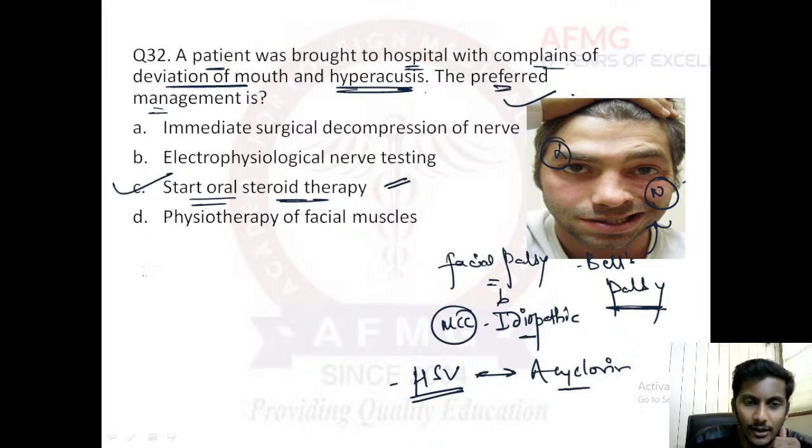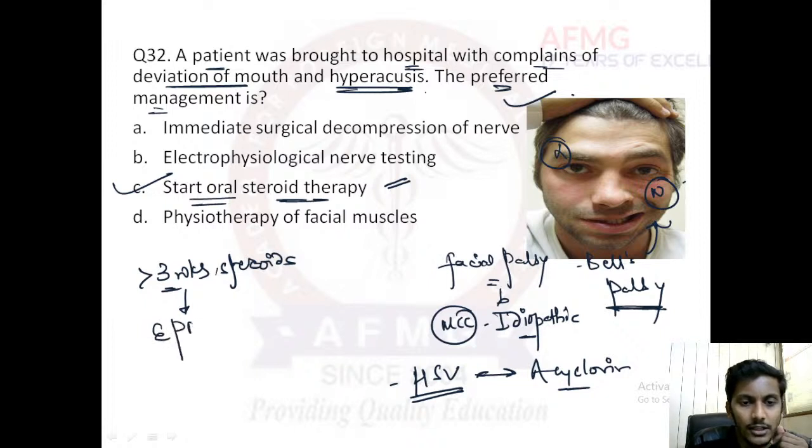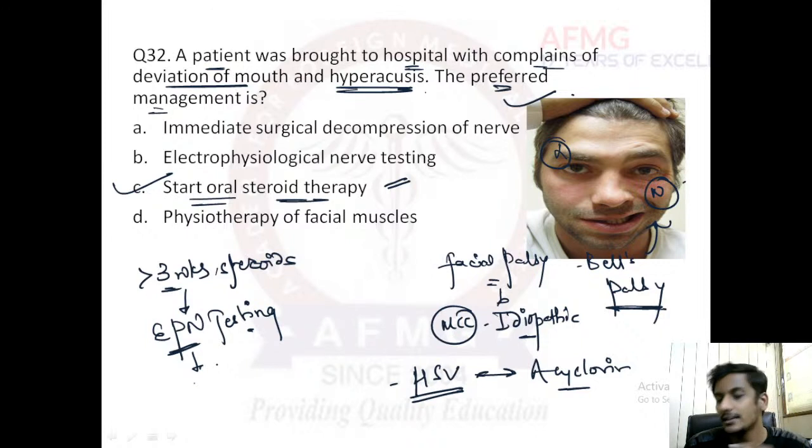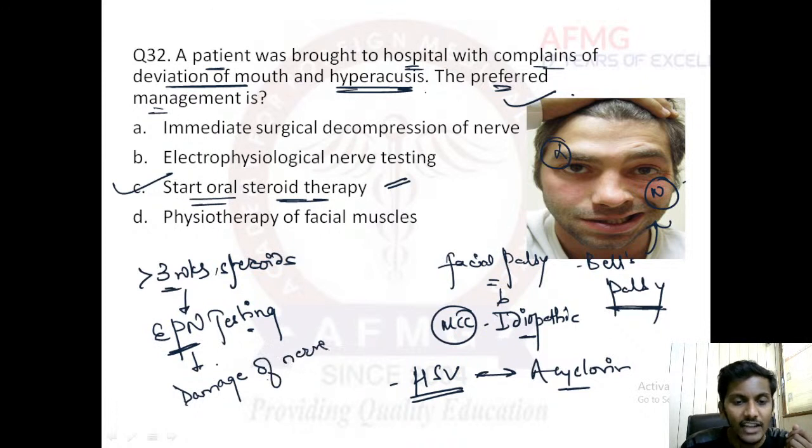But if even after 3 weeks of oral steroid therapy the patient's condition is not improving, then we do electrophysiological nerve testing. On electrophysiological nerve testing, if we find there is damage of the nerve, yes, it is eliminated type. Very good, it is that type only. If there is damage of the nerve fibers, then we perform surgery, and that is surgical decompression of the nerve.